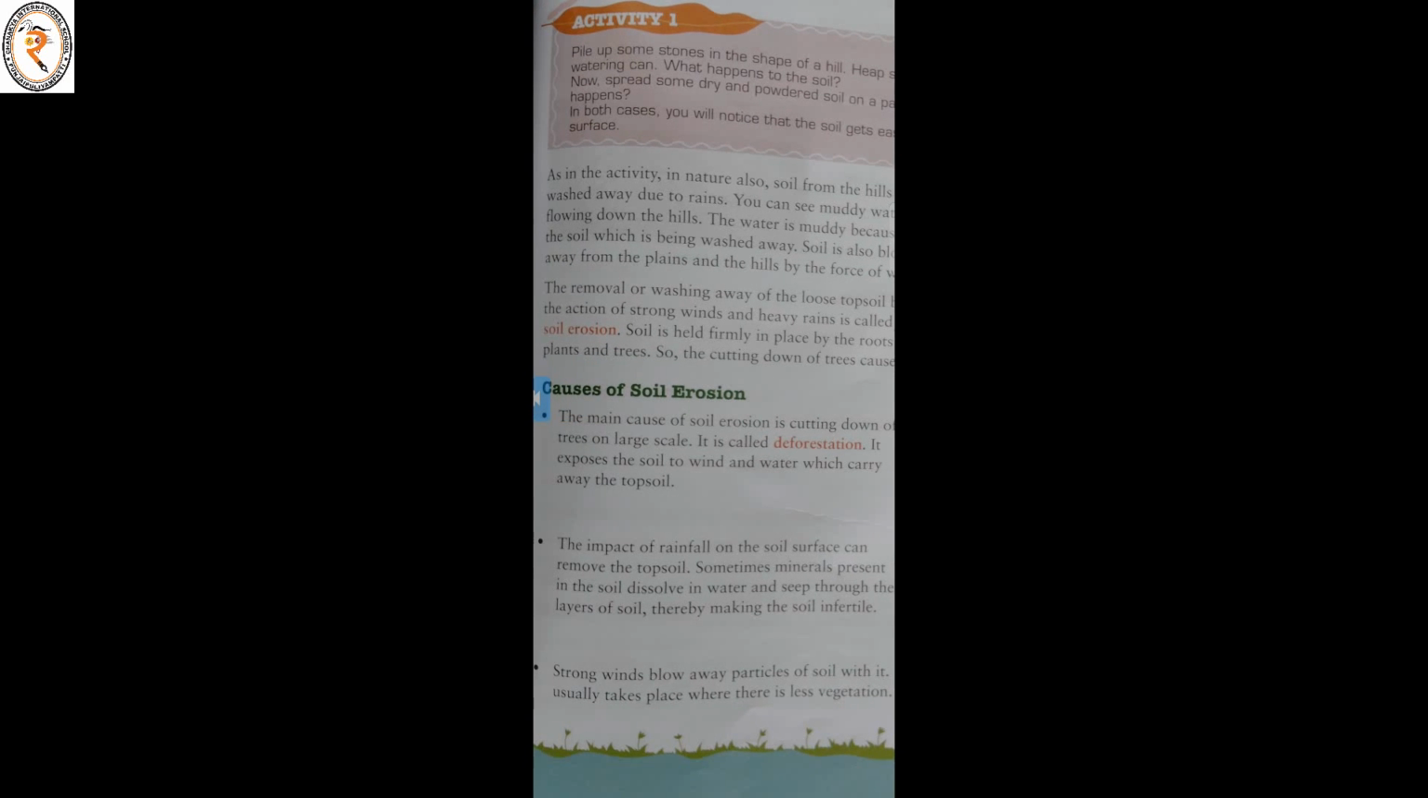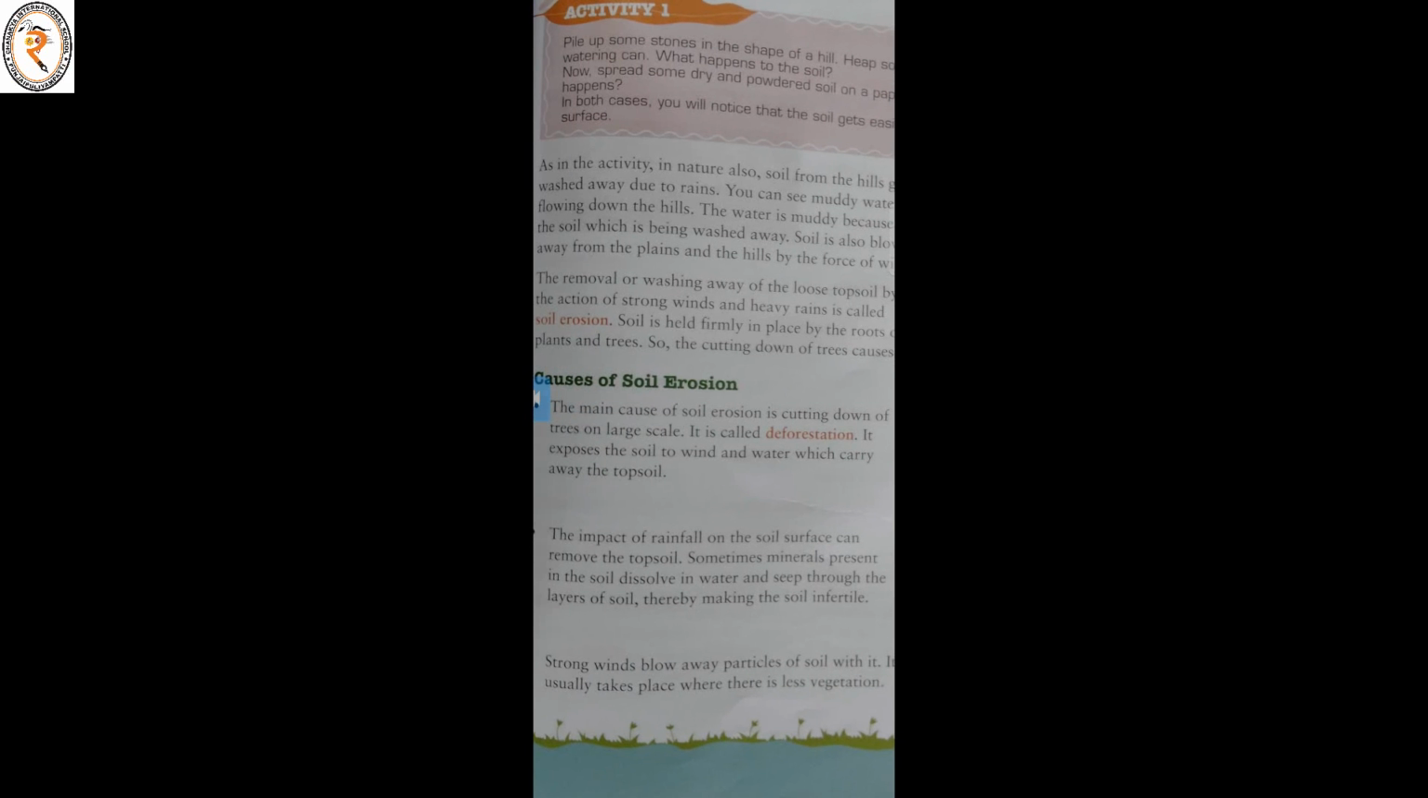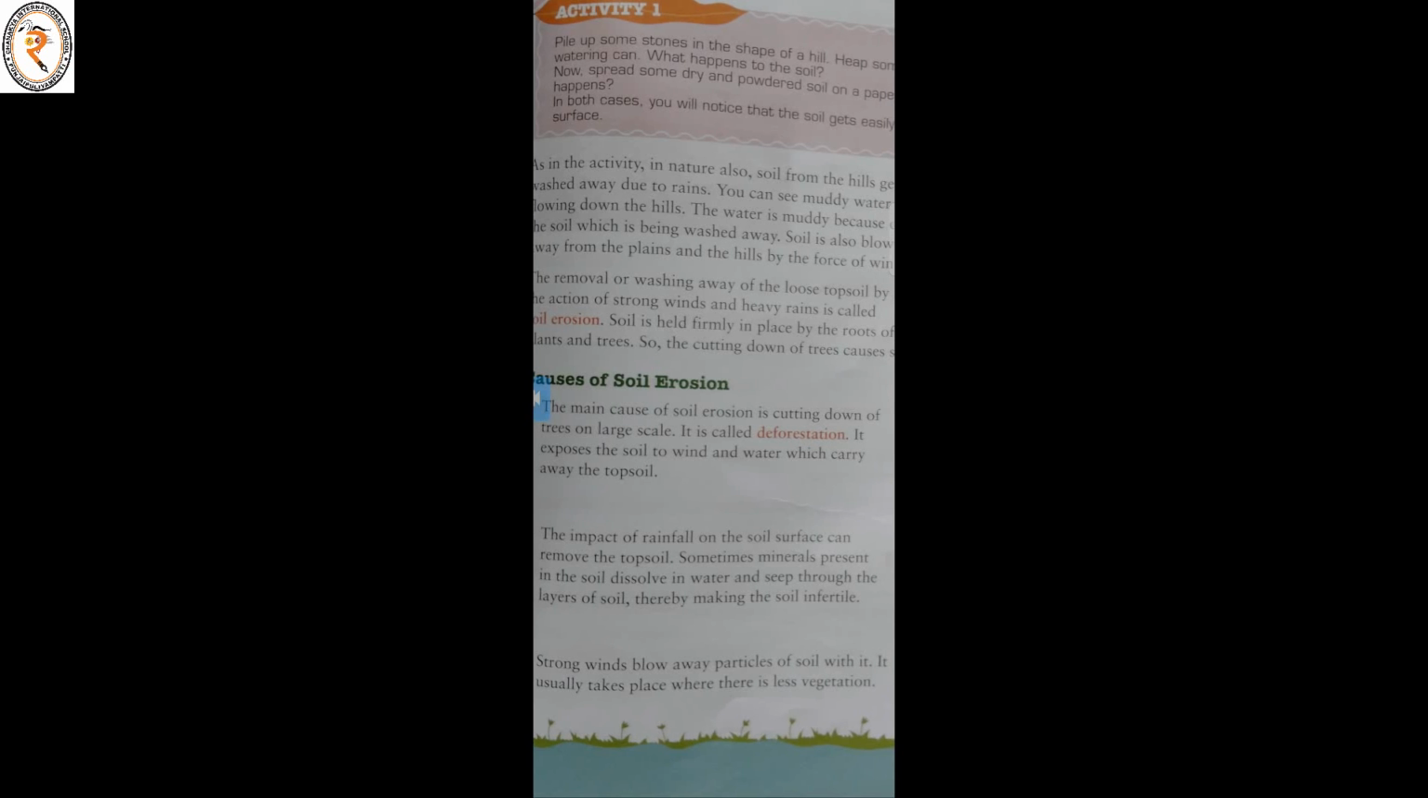Causes of soil erosion. What is the reason behind soil erosion? The main cause of soil erosion is cutting down trees on a large scale. It is called deforestation. It exposes the soil to wind and water, which carry away the topsoil. The impact of rainfall on the soil surface can remove the topsoil.